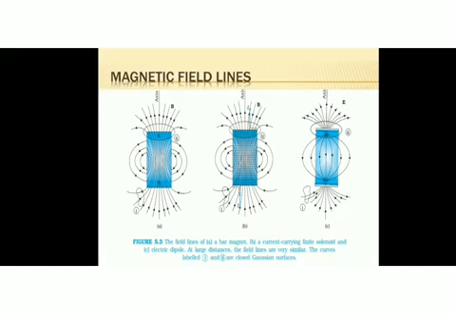Next, let's talk about the magnetic field lines. You had already studied magnetic field lines in your class 10 physics, so just go for a quick review of all those magnetic field lines. The first figure, A, shows the magnetic field lines of a bar magnet. The second figure shows the magnetic field lines of a current carrying solenoid. The third figure represents the field lines of a dipole. Okay, electric dipole. Now, at large distances, the field lines are very similar.